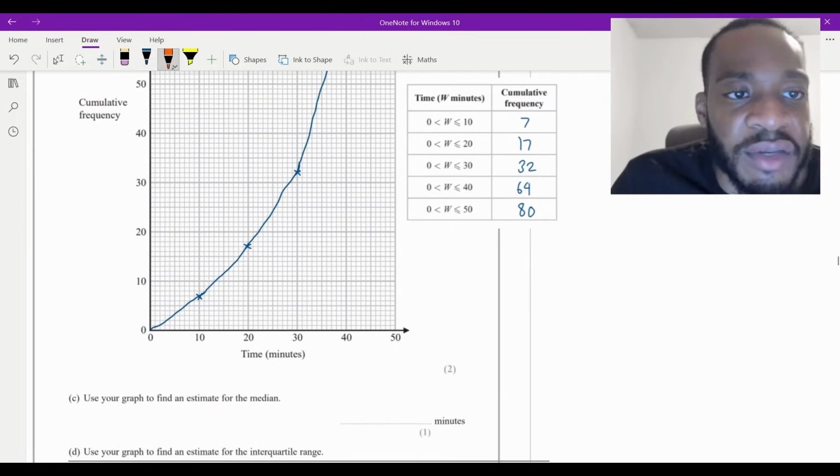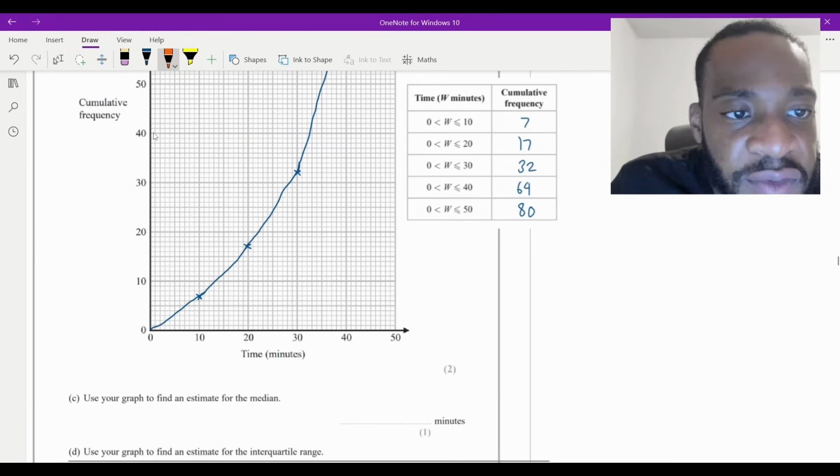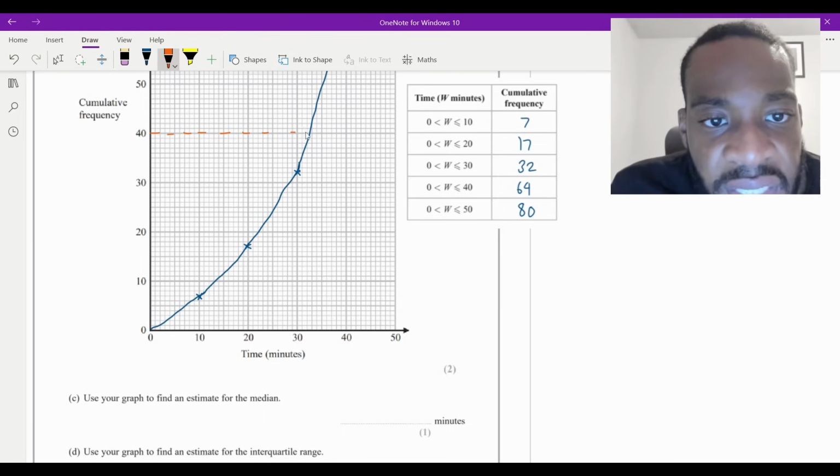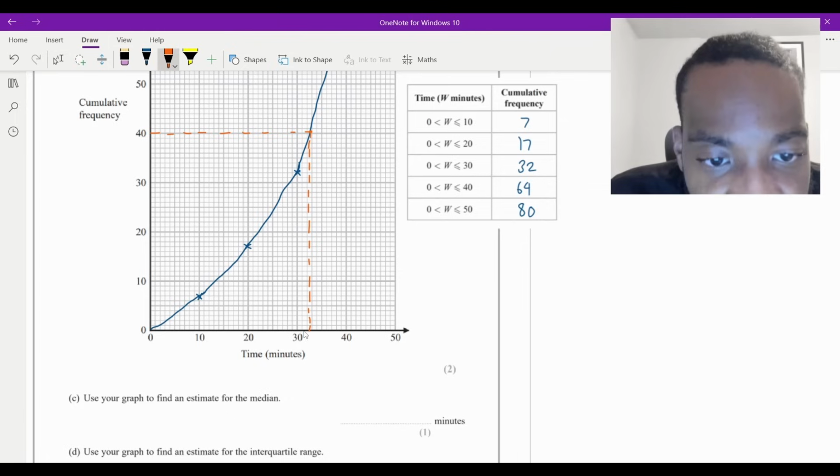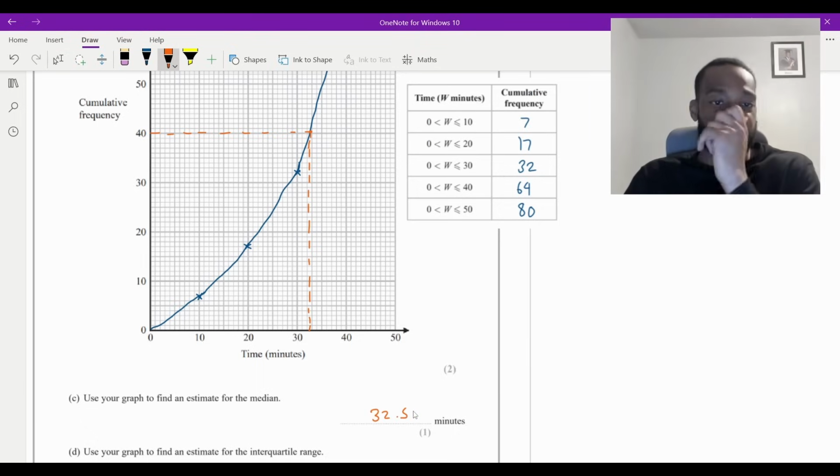So 40 is going to be, I'm doing a different color, it's going to be here. That's 40, like that. And then that takes me to right here, which approximately is going to be like that, essentially 31, 32, 33, maybe 32.5. There's always going to be a range for this anyway, so I'll just say 32.5.